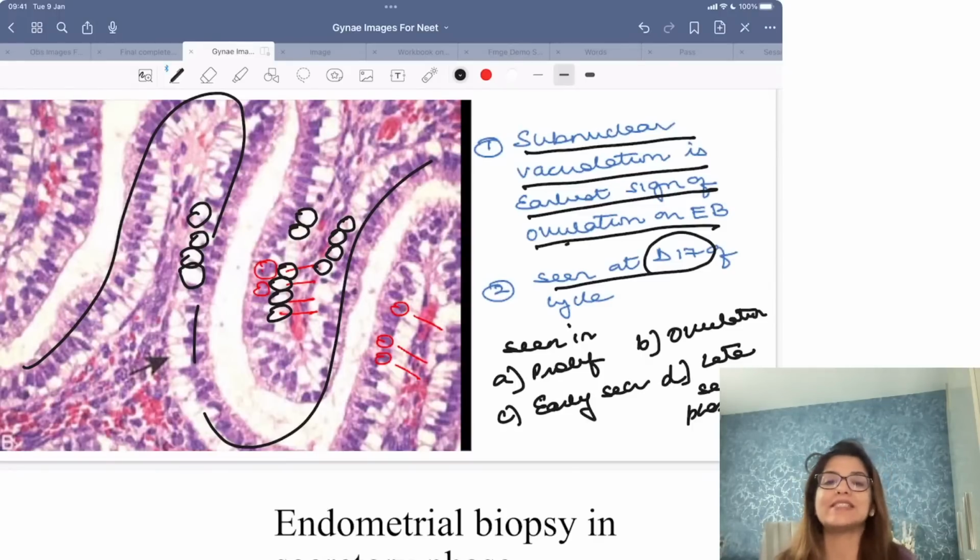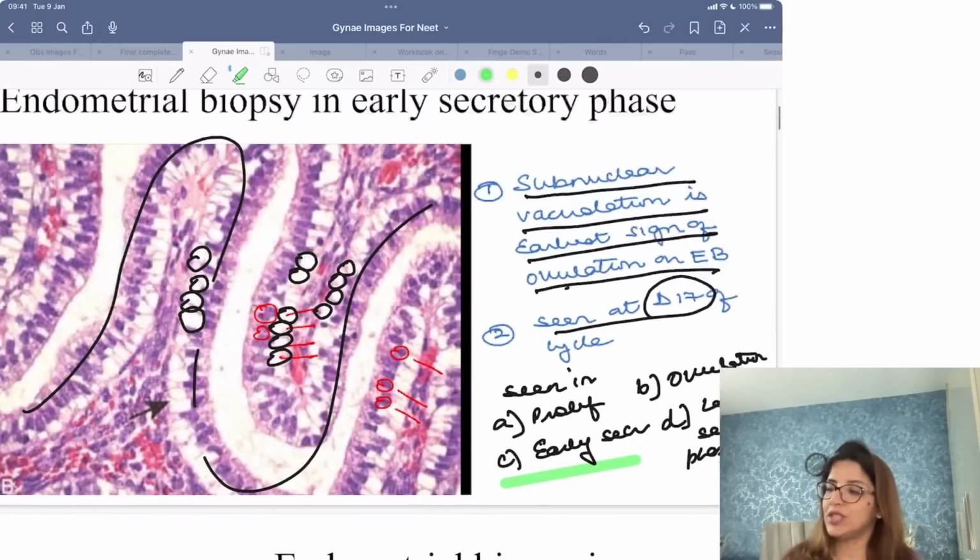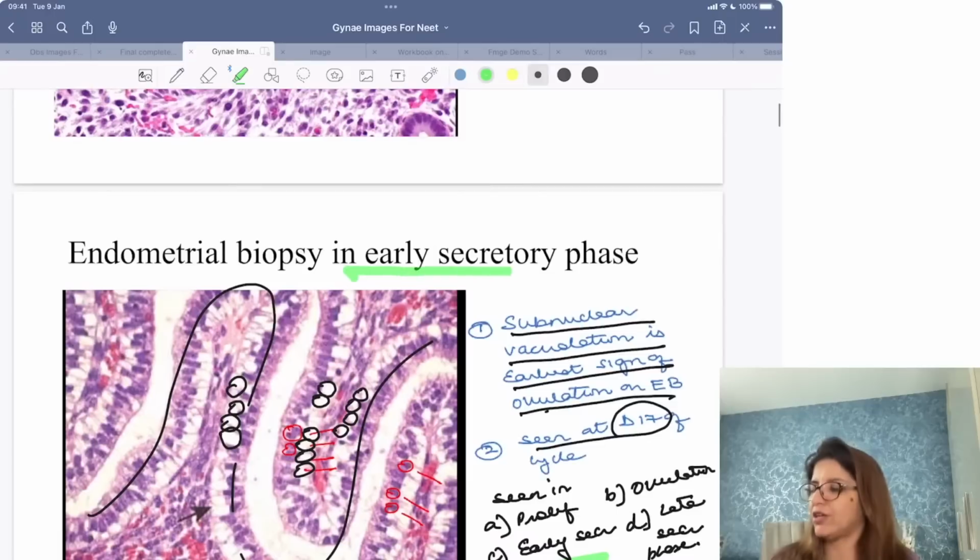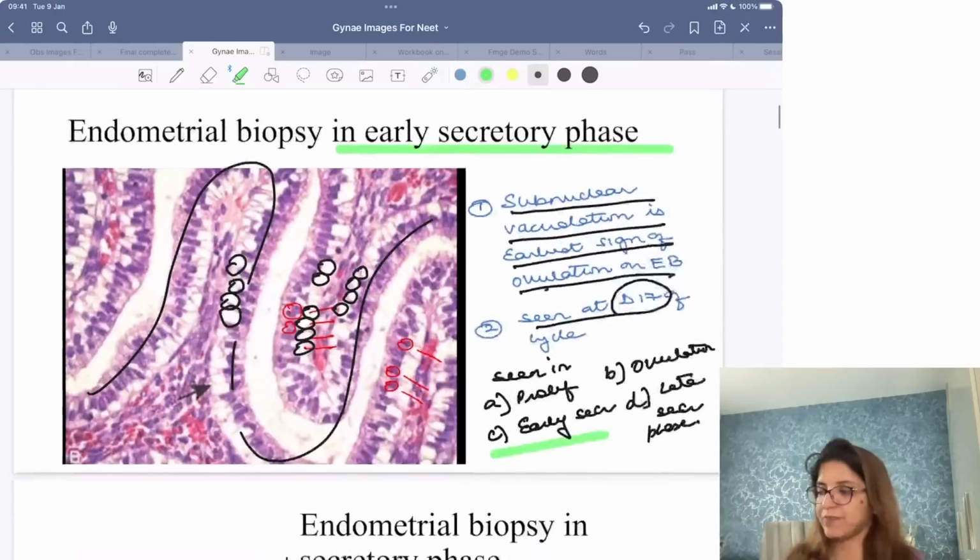seen on day 17 of the cycle, and day 17 of the cycle means early secretory phase. So this is an endometrium biopsy in early secretory phase. Best answer is early secretory phase. If early secretory phase is not given in the options, right?